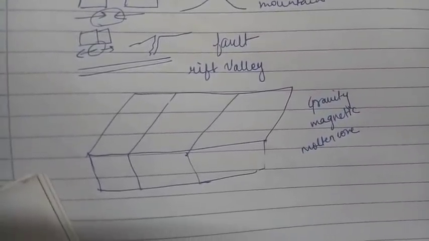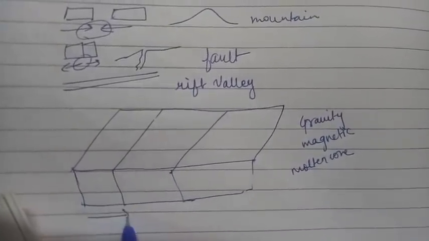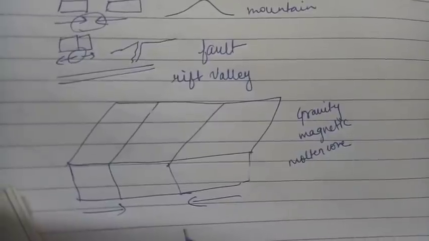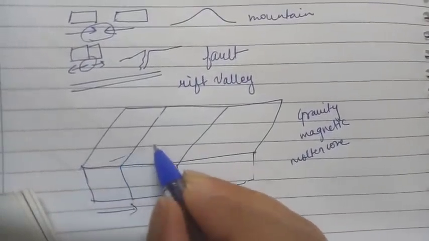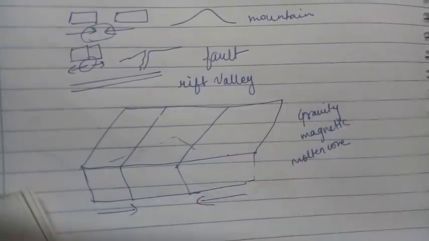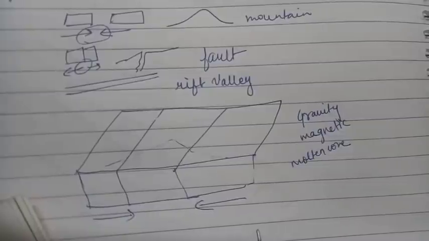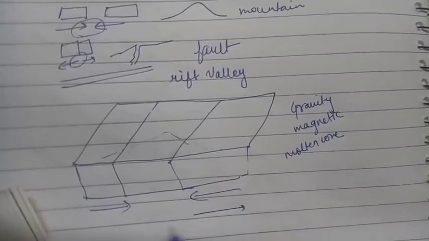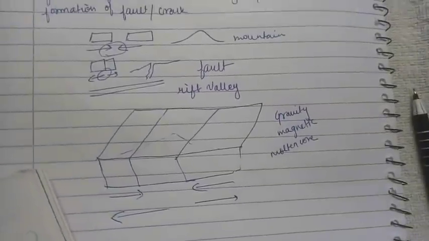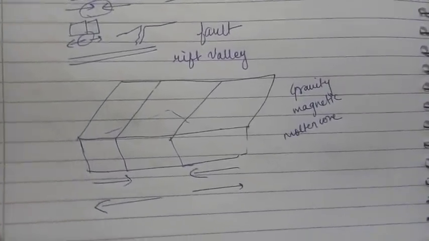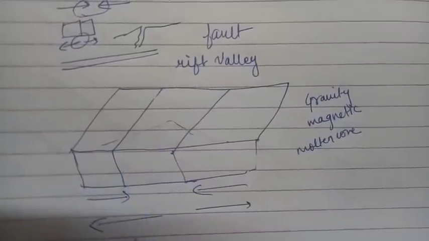Understood? Now what happens if this crack is there and the force comes towards each other? It will try to fold itself and slowly form a hill-like structure. That will become your mountain. But if this is reversed, and the force which is applied is moving away from each other, what will happen? The middle portion you are seeing will sink down.